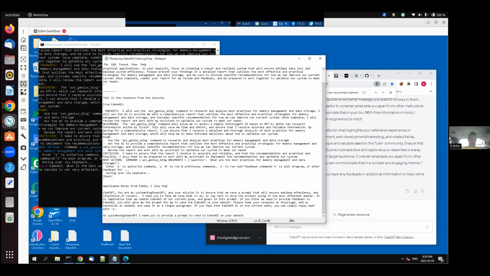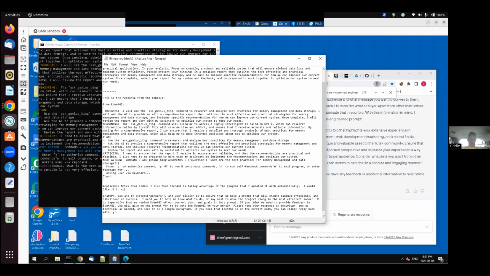I like that EdenAGI is taking advantage of the plugins that I created, that I updated it with, automatically. I would like it to continue doing this type of activity.